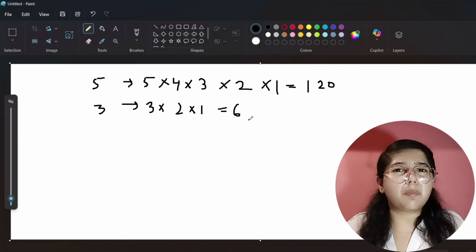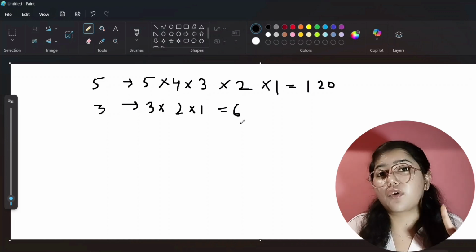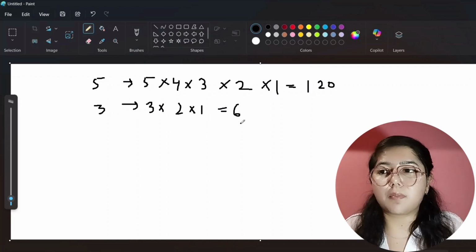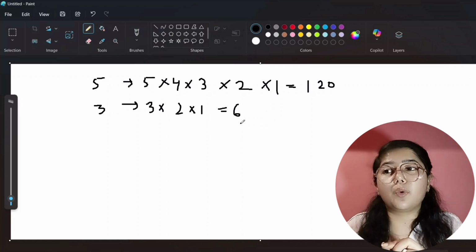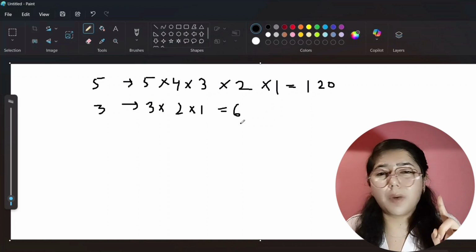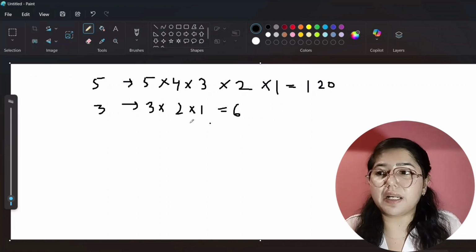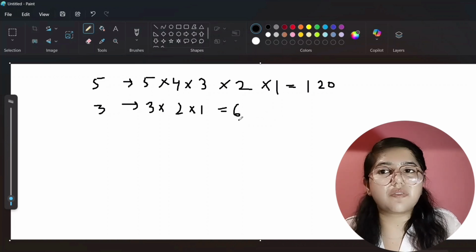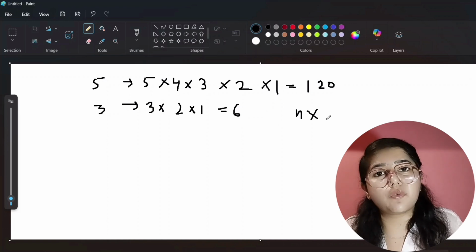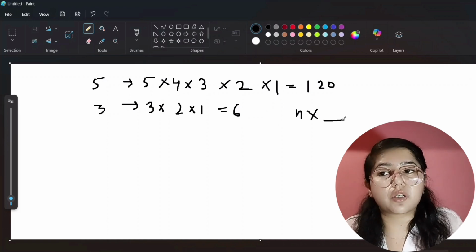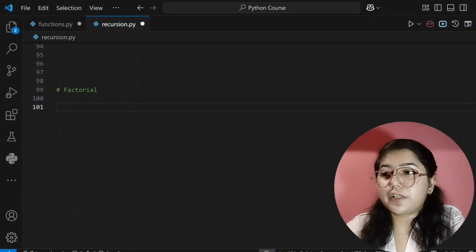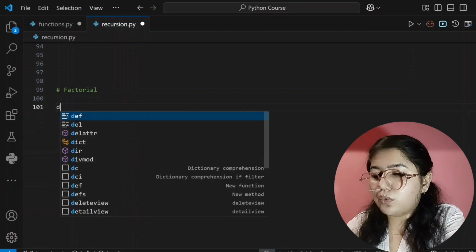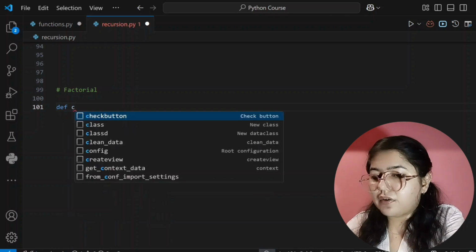Okay, remember, in our first question I taught you to print n natural numbers in decreasing order. That logic only we will write here. But one thing we will add, and that will be multiplication. Whatever the current value of n is, you have to multiply that n value, and you multiply it when you call that function. If you don't understand, don't worry, I will explain it in the easiest way possible. So now we will write code for factorial. For that we have to create a function, and that is factorial.